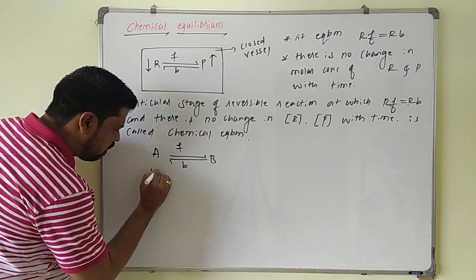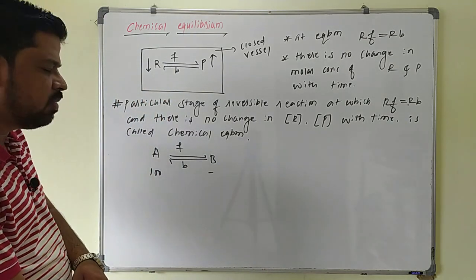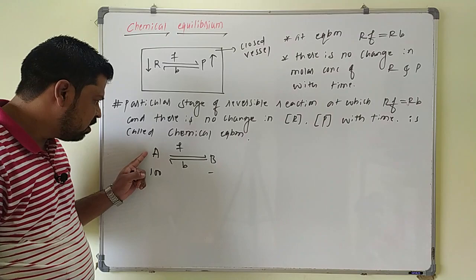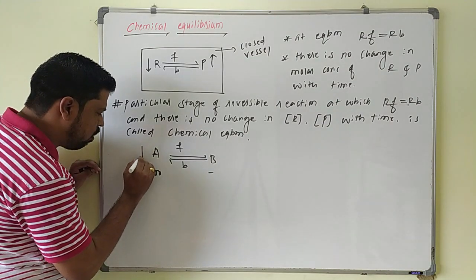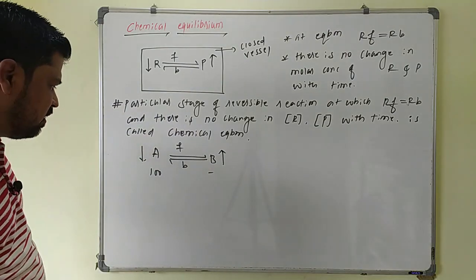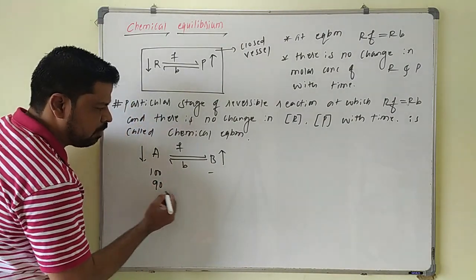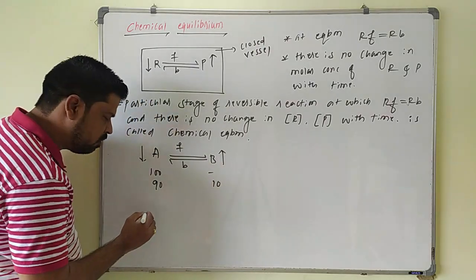Initially, if you take 100 mole of reactant A, there is no amount of B formed here. Now as time passes, the concentration of this reactant goes on decreasing and the concentration of this product goes on increasing here. So what happens? Its concentration decreases to 90 mole. Whenever it becomes 90 mole, 10 mole of B will be formed.